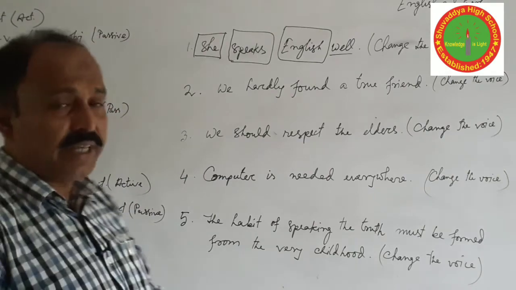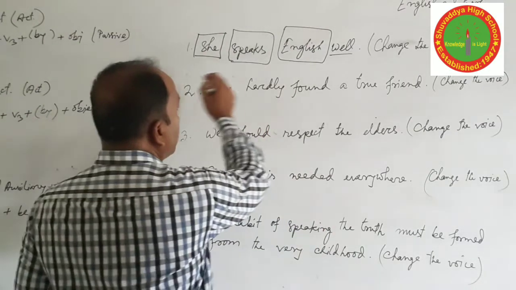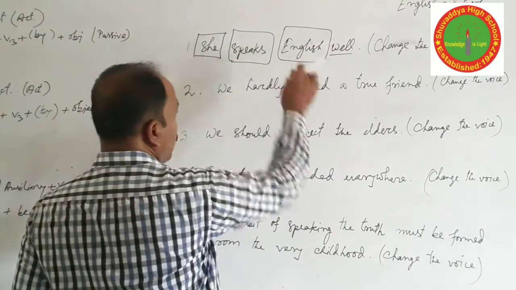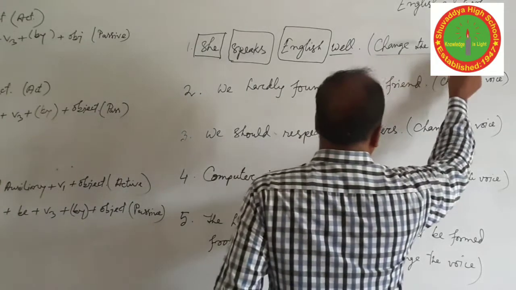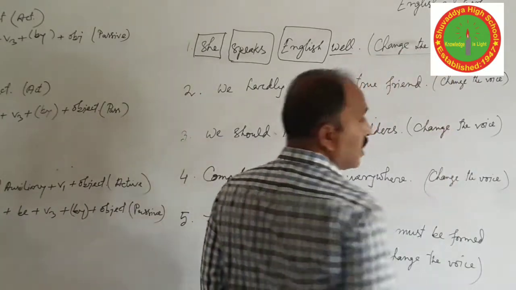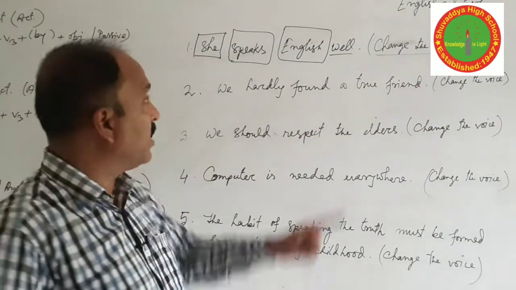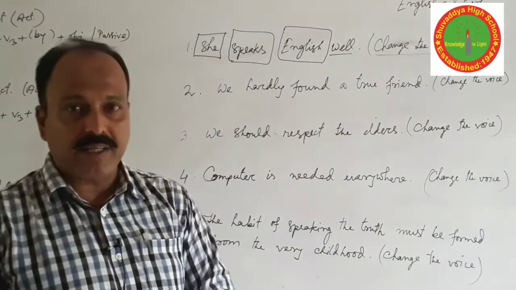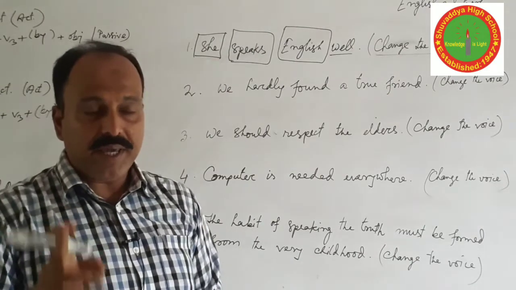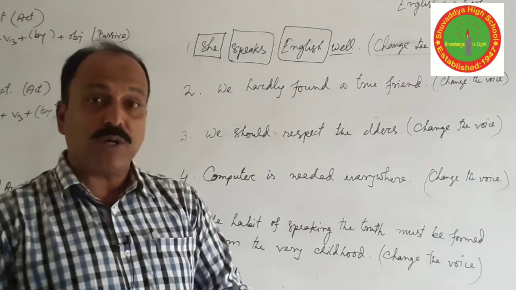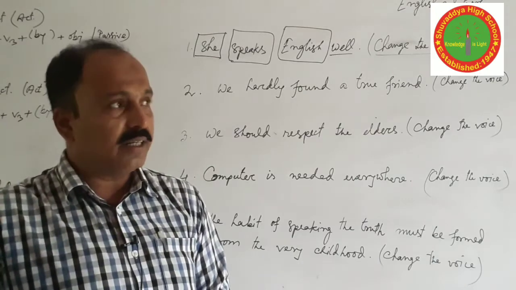When you change the sentence, first of all you have to identify whether the sentence is active or passive. What will you do then? First of all you have to find out whether the sentence is active or passive. If the sentence is active, then you change the sentence to passive.